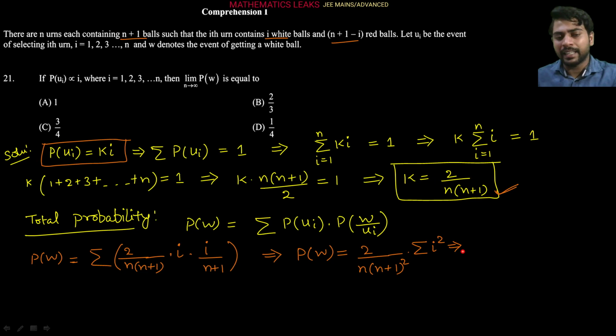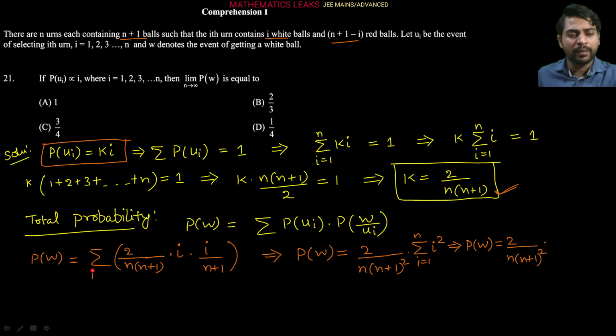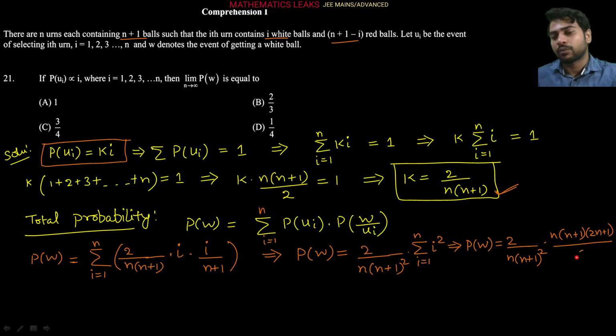So from here we can write down the probability of white ball is equal to 2 upon n into (n plus 1) whole square into sigma of i square, where the i value is from 1 to n. As you know that, that is nothing but the sum of squares of the first n natural numbers, so that is n into (n plus 1) into (2n plus 1) by 6, right?